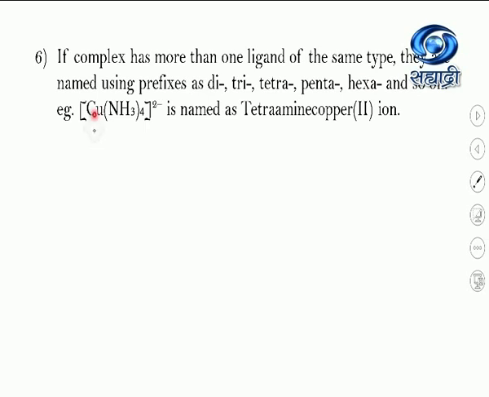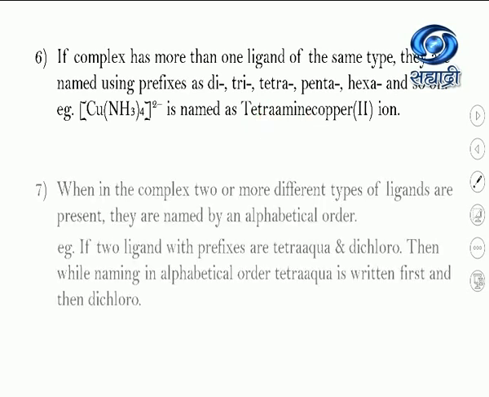Now see this example, Cu(NH3)4 2+ ion. This is a complex. While naming it, what does the rule say? If one type of ligand is there, but many times, here there are 4 ammine ligands. So while naming, we have to use the prefix tetra. So we use here tetraammine.